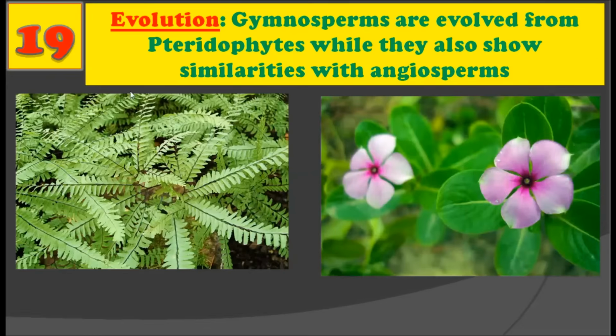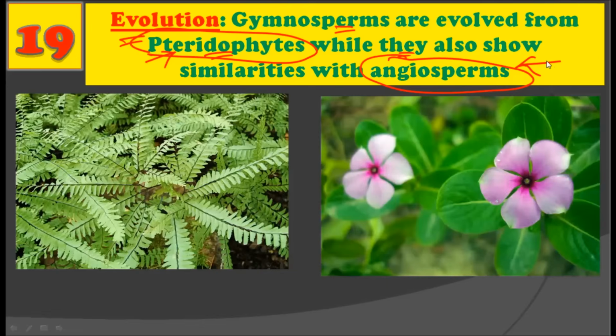All right. Now, in evolution, gymnosperms evolved from the pteridophytes, but they also show close similarity with the angiosperms as well. That is, the gymnosperm shows some similarity with the pteridophytes, and the gymnosperm also has some characteristics of angiosperms.